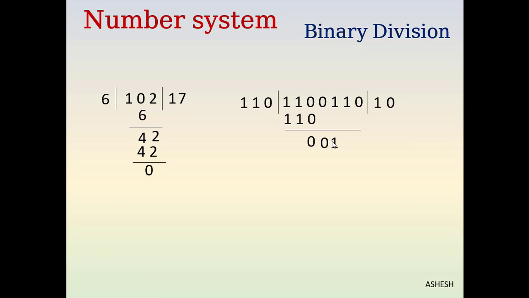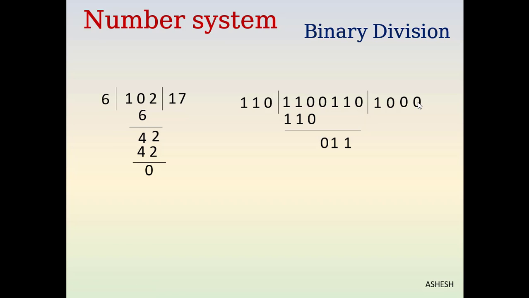But still it's 1. We have to put down that 1 here. But it's also an extra digit we have to put down here, so we have to write another 0 as quotient. Now 1 put here, but still it is less than the divisor, so we have to write down that 0 here. But it's also an extra digit we have to put down here, so again we have to write 0 there.